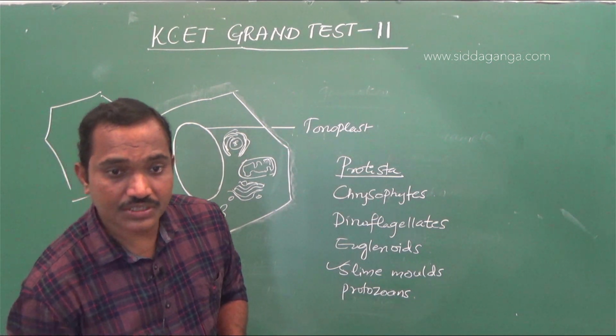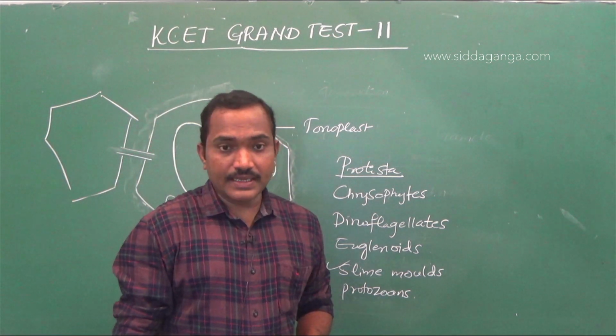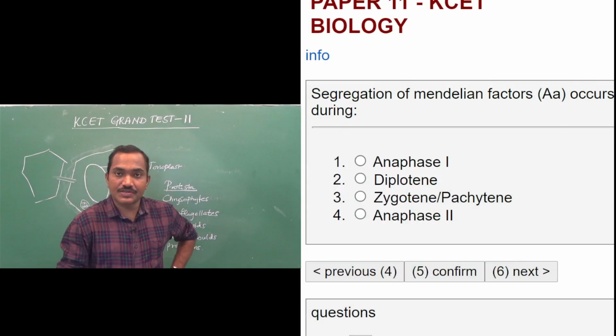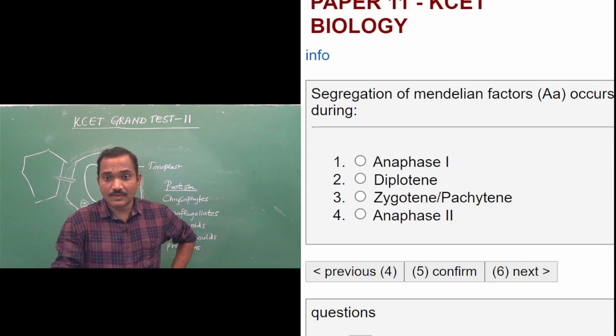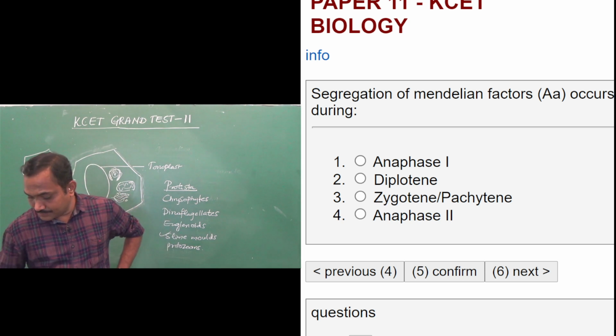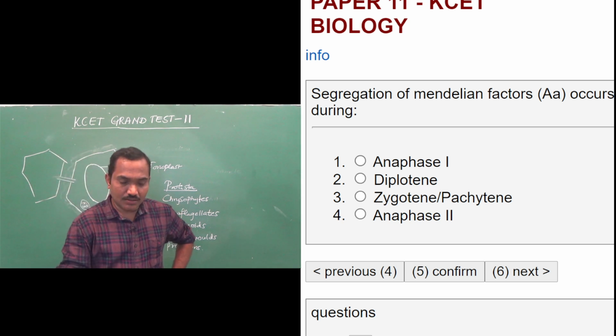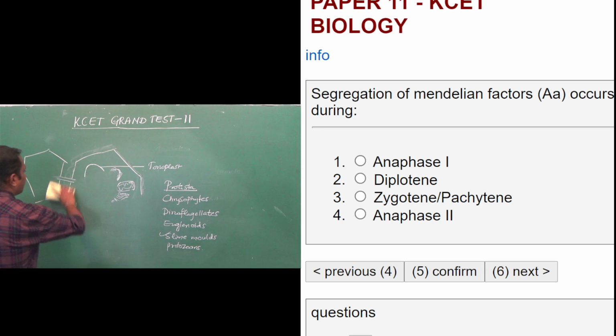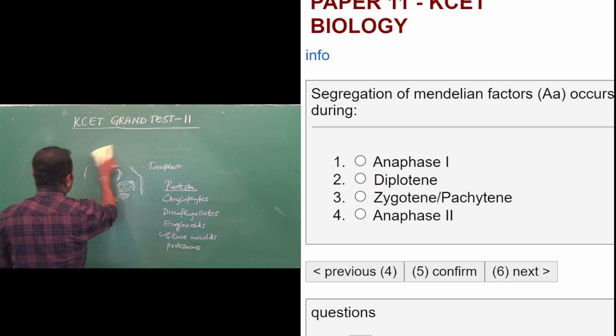Okay, moving on to question number 5. Segregation of Mendelian factors, that is allelic factors, occur during which phase? See, segregation is the phenomena which occur during the gamete formation, and gamete formation occurs through a specific type of cell division, what we call as meiosis.